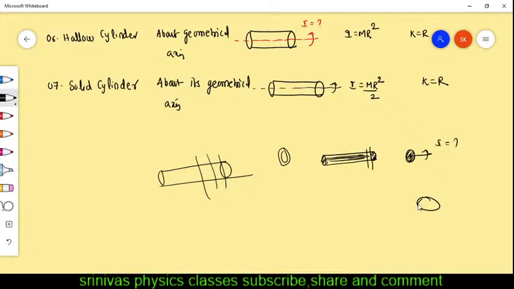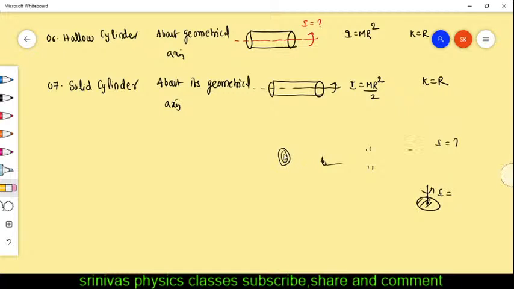For the disk, about this axis, it is mr square by 2. That means solid cylinder moment of inertia is similar to the disk moment of inertia. Hollow cylinder moment of inertia equals the ring moment of inertia. Because if you cut the hollow cylinder, you will get rings. If you cut the solid cylinder, you will get the discs.